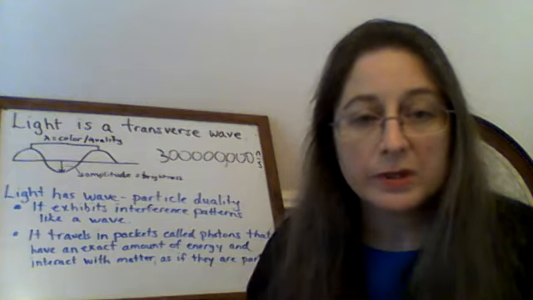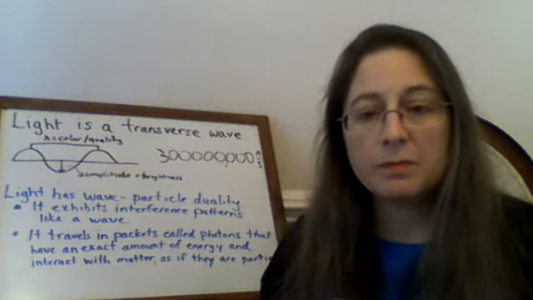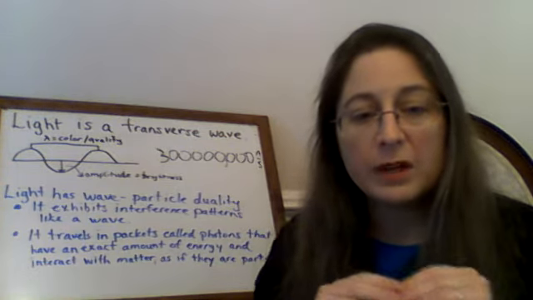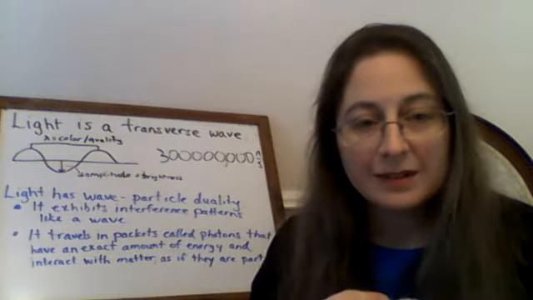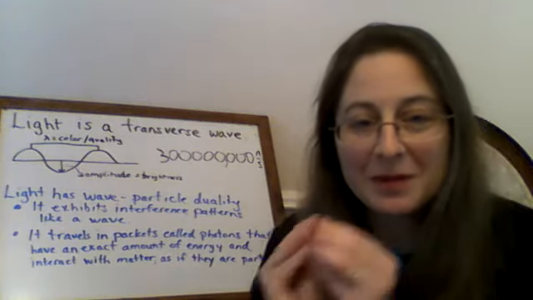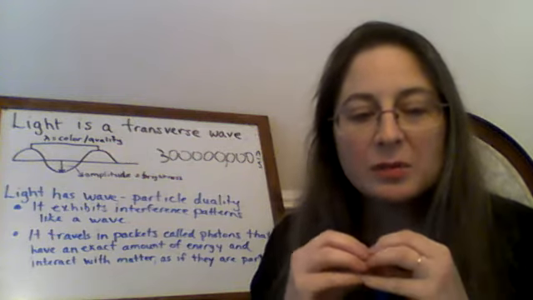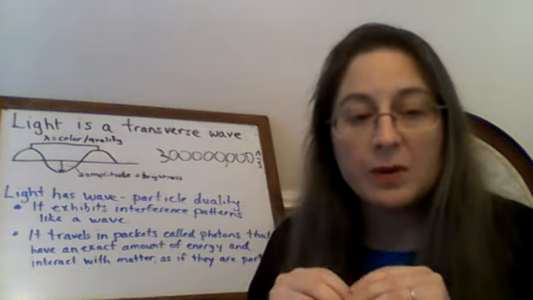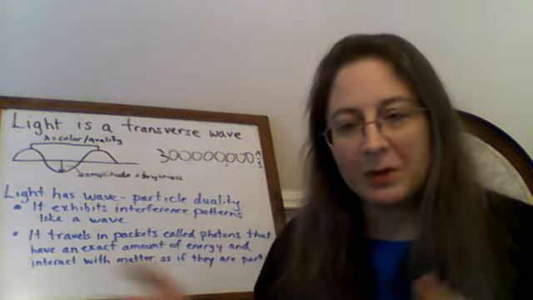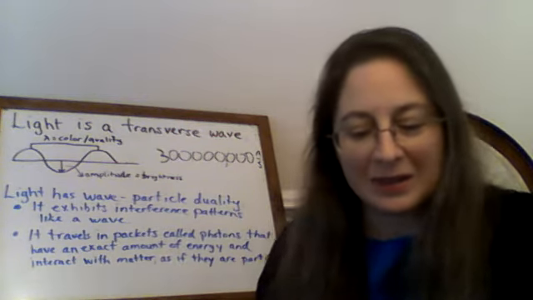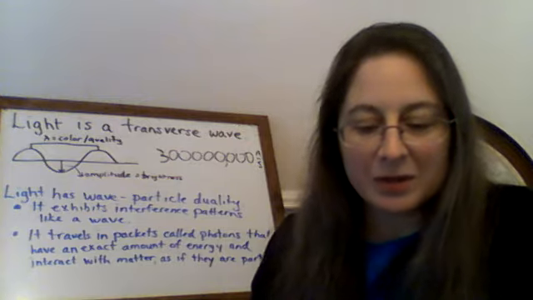So those are some ways that we've demonstrated the characteristic of light, that it behaves like a particle. So light behaves like a wave sometimes and behaves like a particle sometimes. And so we say that it has wave-particle duality. And in fact, electrons also have wave-particle duality, which is super interesting, and you'll learn later in your career as a student.